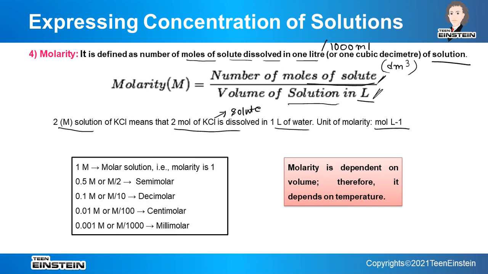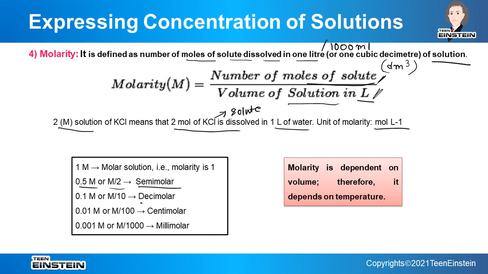Now numericals, you will find that sometimes instead of molarity some other terms are involved. For example, it may be mentioned as 0.5 molar or M by 2. That actually means semimolar. So it can be written like semimolar solution of KCl. So that means 0.5 molar solution of KCl.